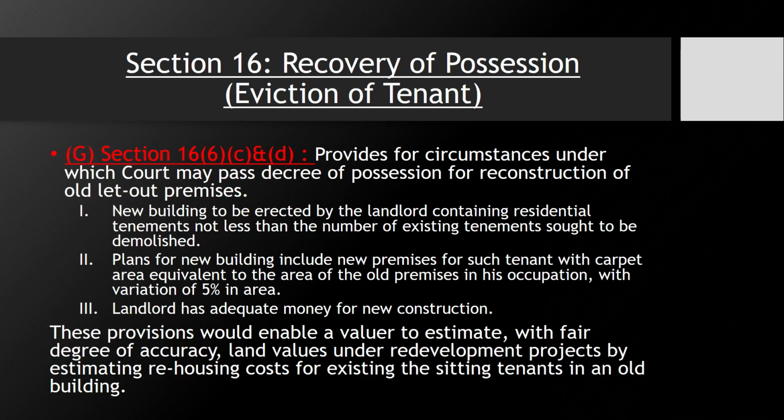Okay, second point, what it says: plans for a new building include new premises for such tenants with carpet area equivalent to the area of old premises in his occupation, with variation of 5% in area. Okay, the first point was talking about the number of tenants. The second point is talking about carpet area. Okay, you cannot give a tenant less than what he has in his possession, plus minus 5%. This variation is permitted, and the landlord has adequate money for new construction.